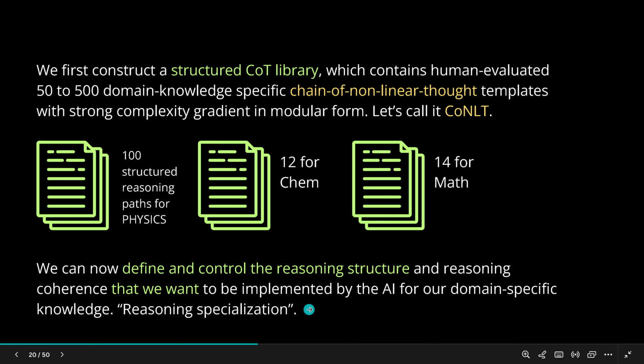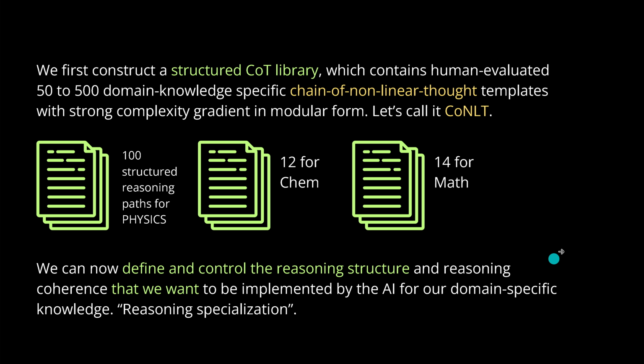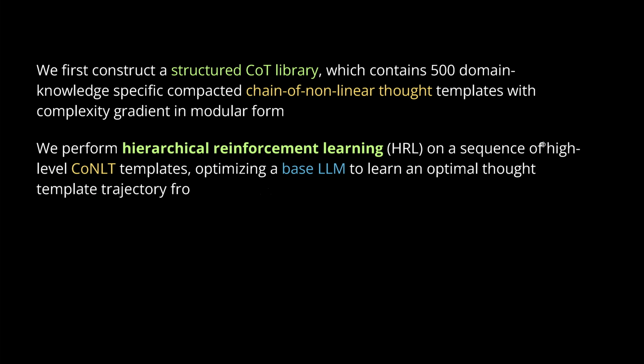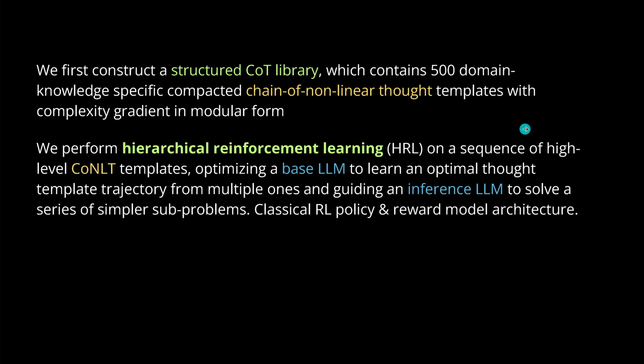So we are deep into reasoning specialization for financial jobs, for theoretical physics, for mathematical jobs. We don't just go with one model, let's say Claude Sonnet 3.7 deep thinking for 8 billion people. We go for really specialized expert systems. And then we have reinforcement learning and we have hierarchical reinforcement learning.